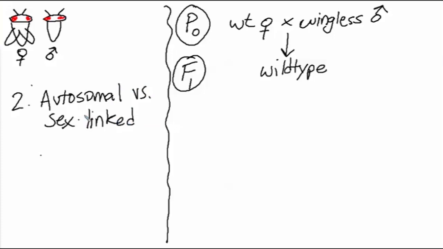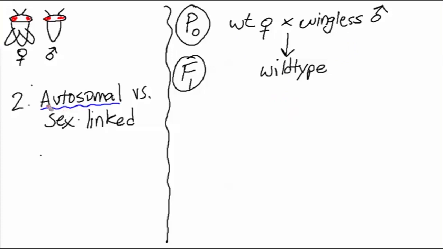First, we'll write out the genotypes assuming the wingless trait is autosomal. Our wild-type fly has two wild-type copies of this gene. Our wingless male fly that we started with has two mutant copies of this gene. And our F1 progeny will all be heterozygotes for the mutant allele. And since the wingless phenotype is recessive, all the F1 progeny are wild type and have wings.